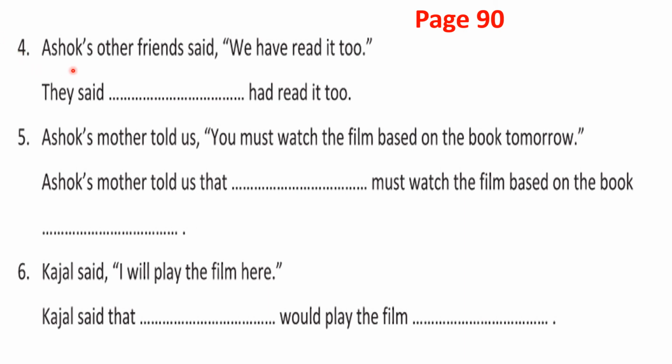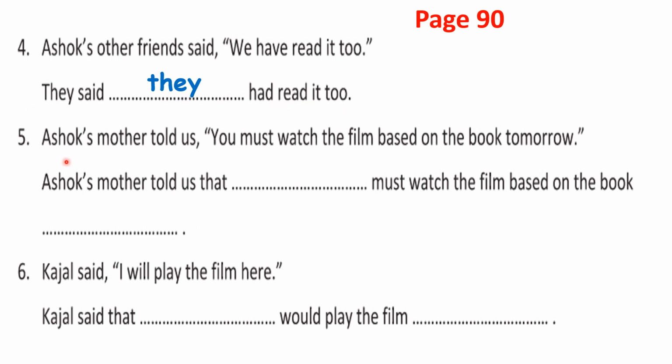Okay. Now, number 4. Ashok's other friends said, we have read it too. This is direct speech. In indirect speech, they said, dash had read it too. What is missing here? This we is missing. They is Ashok's friends. Said is here. No problem. Have read is changed into had read. It too remains the same. So only we is missing. So we is changed as they. They said they had read it too.